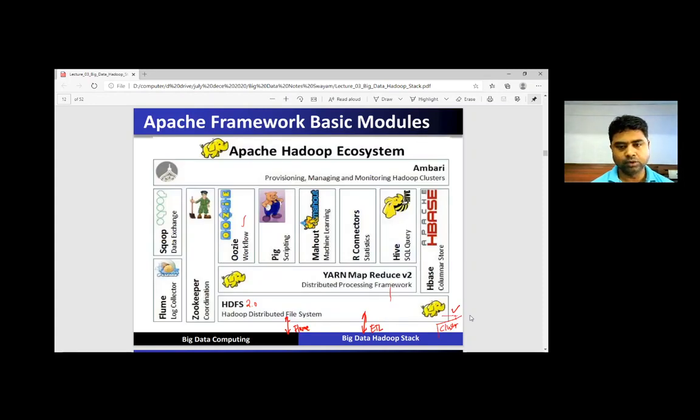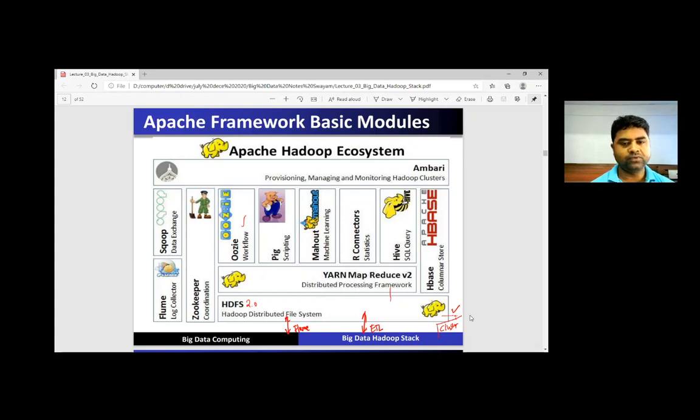This is the Hadoop ecosystem, and in the Hadoop ecosystem there are various tools, each performing a particular task, and each adopting a different type of technology. For storing the data, we use HDFS. For processing the data, we use MapReduce or YARN.